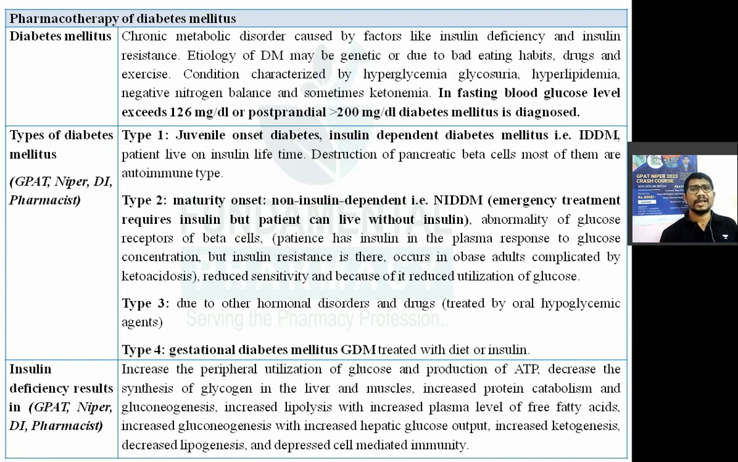Now what are the reasons behind diabetes mellitus? It may be either genetic or it may be due to eating habits. For example, bad habits, drugs, or lack of exercise, etc. Now this diabetes is characterized by three conditions, 3P.